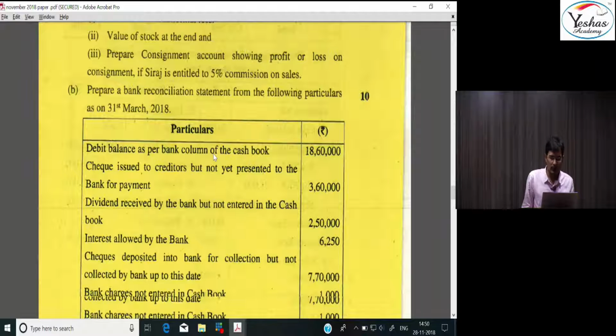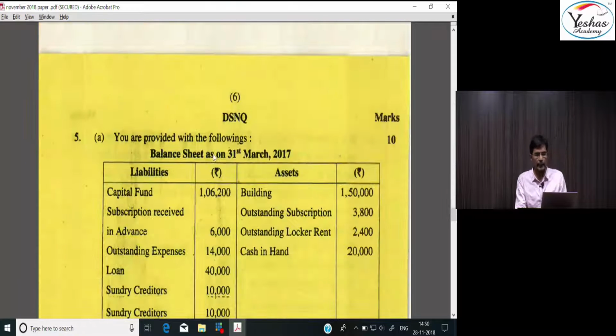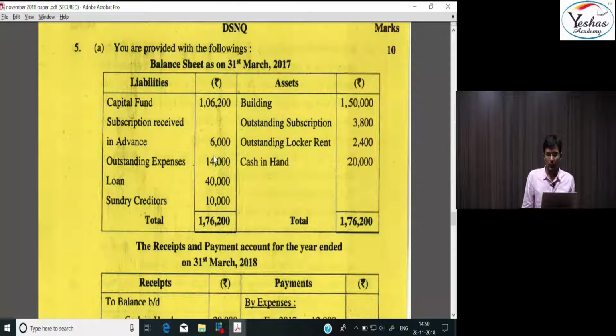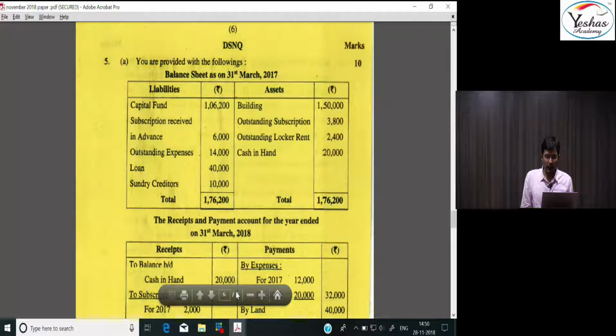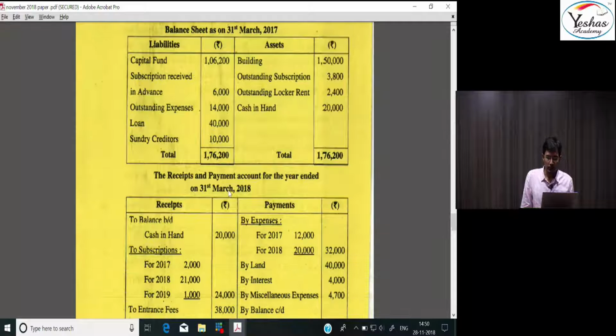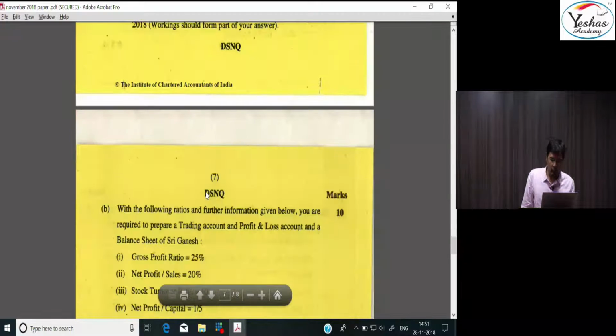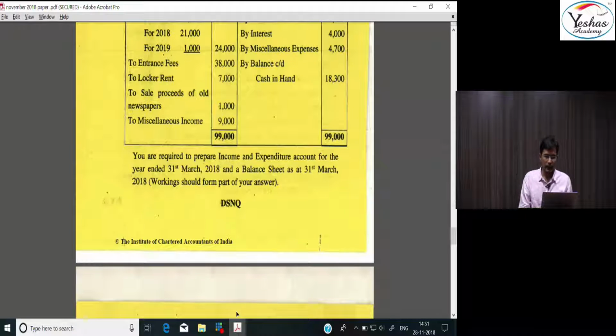BRS was also from the class discussion, and this type 2 question from NPO. There were 5 types of NPOs. I had divided the NPO chapter into 5 types, out of which this was the question from type number 2, where balance sheet was given, receipts and payment was given, and they asked us to prepare the income and expenditure account and the closing balance sheet.